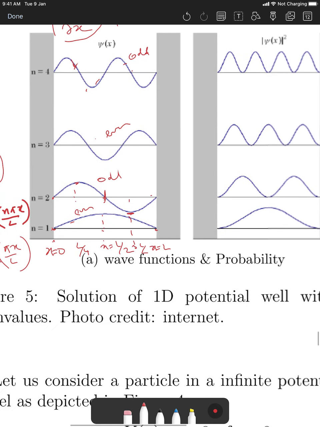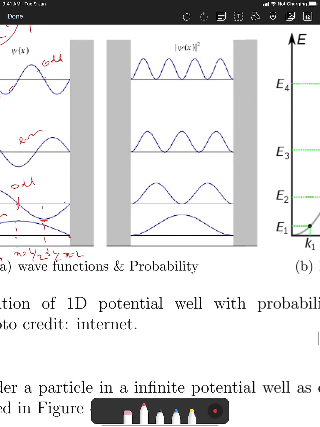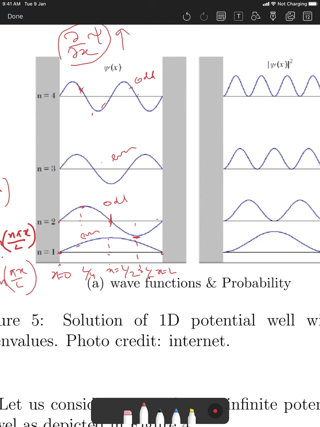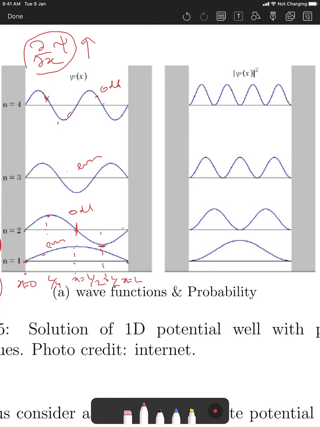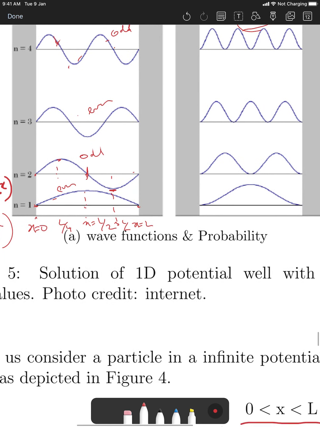Now let's try to look at the probability, because these you cannot measure, but probability density you can measure. So if you just multiply two sines, it will become sine squared, and so it will never go negative. So probability density cannot be negative. You can see everything is actually positive, and all these are even functions. So mod psi square is an even function, and it's always positive definite.